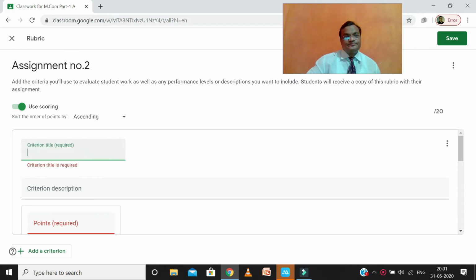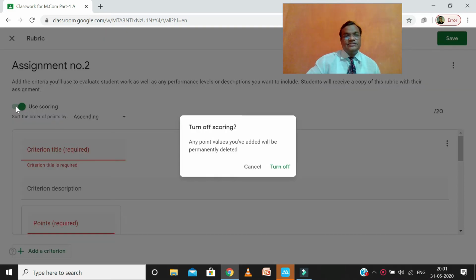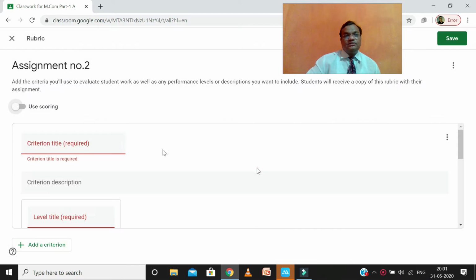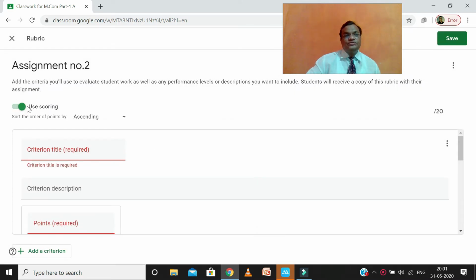Suppose criteria title. This is, we can see here, turn off scoring, meaning we have to calculate the score. Then sort order of points by ascending or descending, meaning we have to give the marks to students ascending or descending. So we click here ascending.